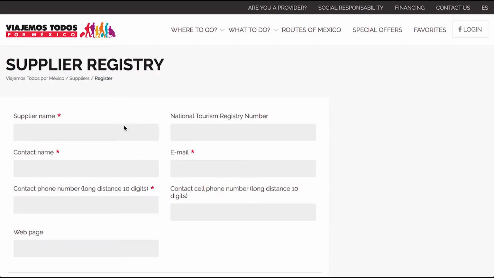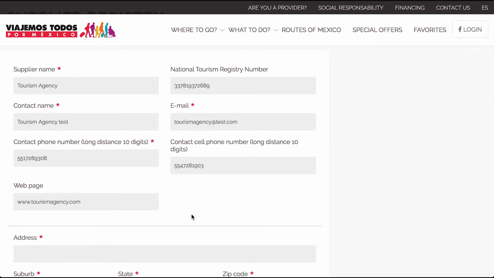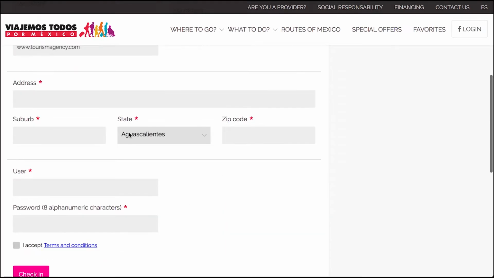Click on the button. Now you have to fill out the registration form and include your information as a supplier, your contact information, and your location as a purveyor of tourism services.